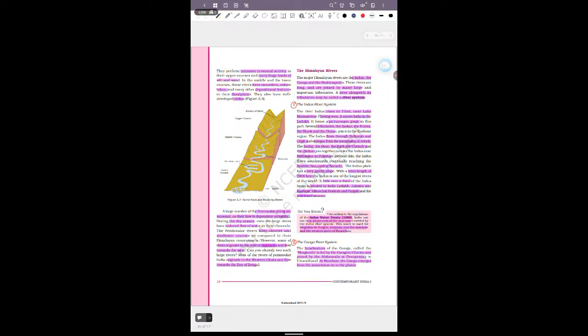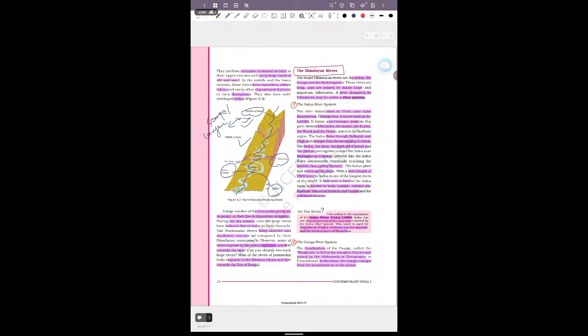So here are the main characteristics. We have seen that this is the main river, flowing through this region. In the source of the river, in the upper course, lateral and vertical erosion lead to gorge and canyon formation. In the middle course, there are meanders and oxbow lakes, and in the lower course, the formation of the delta. So here we'll start one by one with the Himalayan river systems.